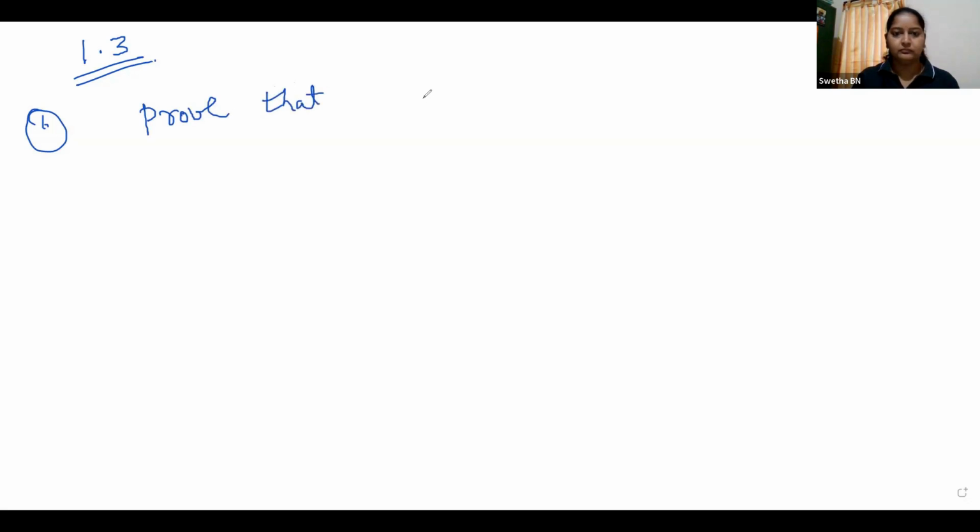And next, we'll go for the next exercise. Exercise 1.3. I'll give you an example sum. Prove that root 2 is irrational. Root 2 is irrational.